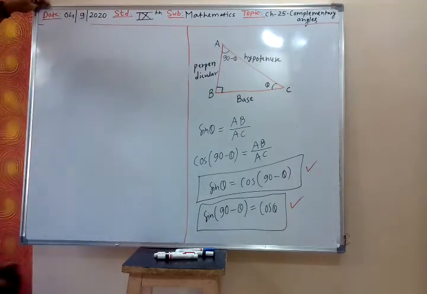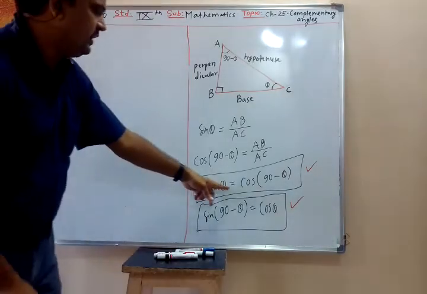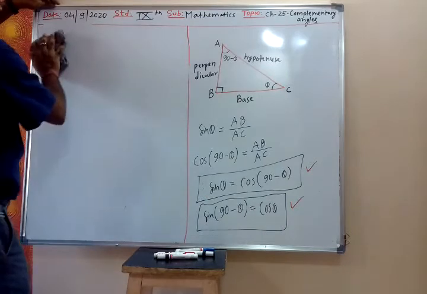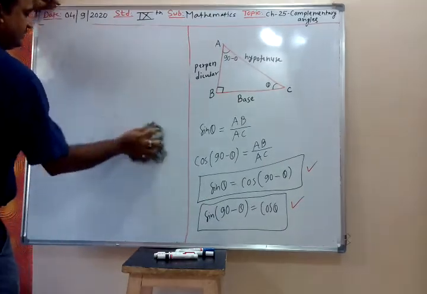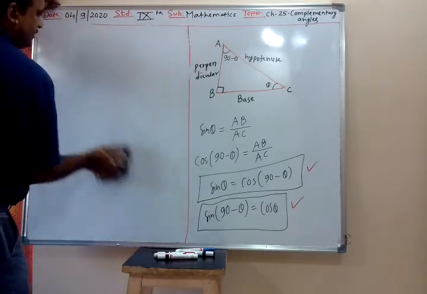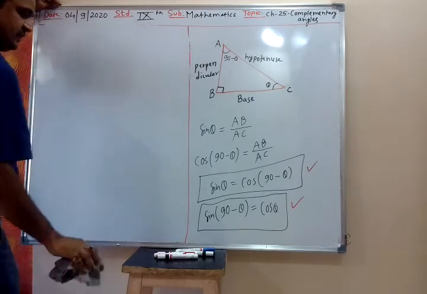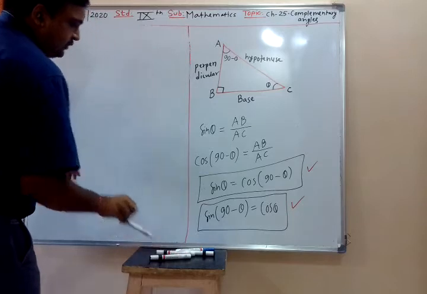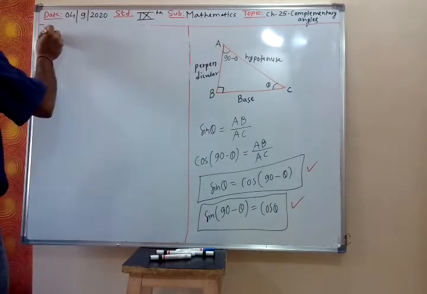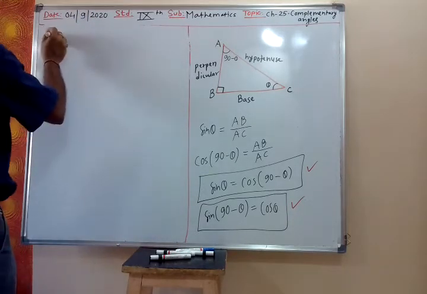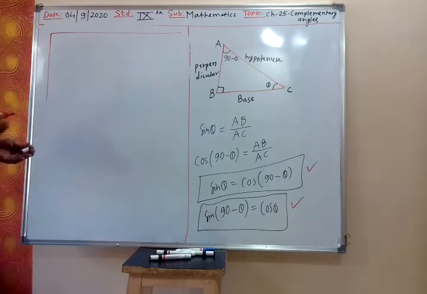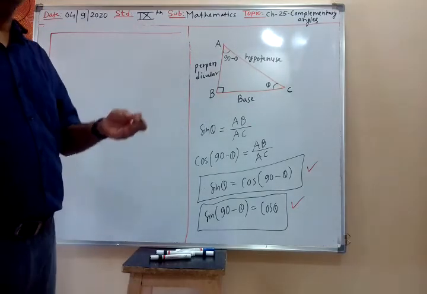So this formula you have to remember. Sine theta is cos 90 minus theta, and cos theta is sine 90 minus theta. This formula we write in the bracket. This also you write. Wait, before we start the exercise I have to explain.